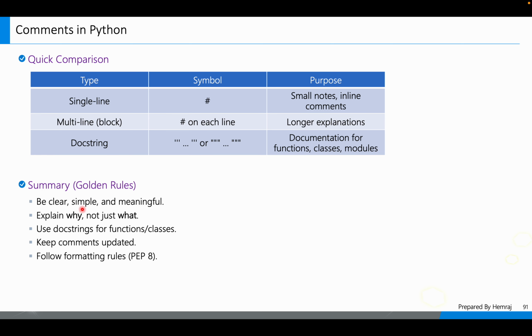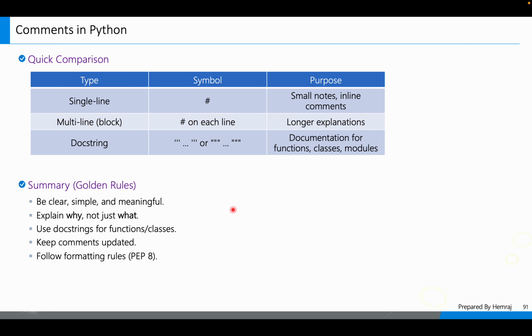These 4, 5 lines explain some golden rules for writing comments, right? Comments should be clear, simple, and meaningful, right? Always meaningful. Explain why, not just what. Not just what this is, or what the code means, but why this code and what this code is; both will be explained using comments. Use doc strings for functions and classes. Keep comments updated. Follow formatting rules, PEP 8, right?